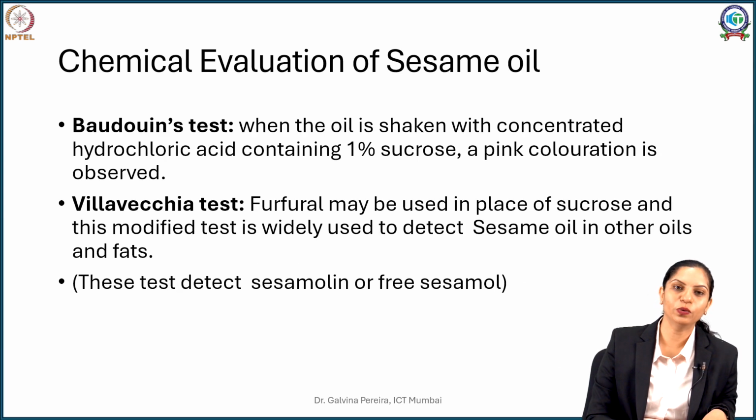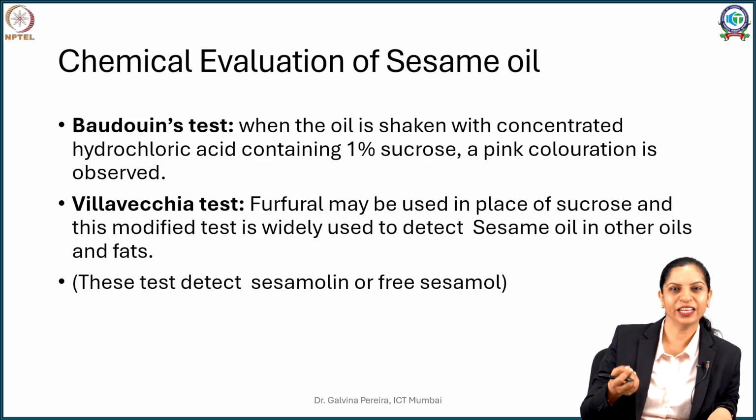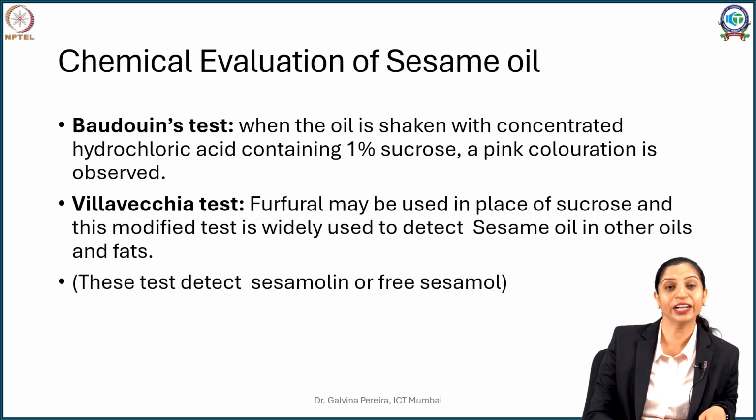What you need to do is just take the oil and just take half the amount of, if you are taking 2 ml oil, take 1 ml of concentrated hydrochloric acid containing about 1% sucrose. If you are getting a pink color, that means it has your sesamol. This is what is called Baudouin's test.